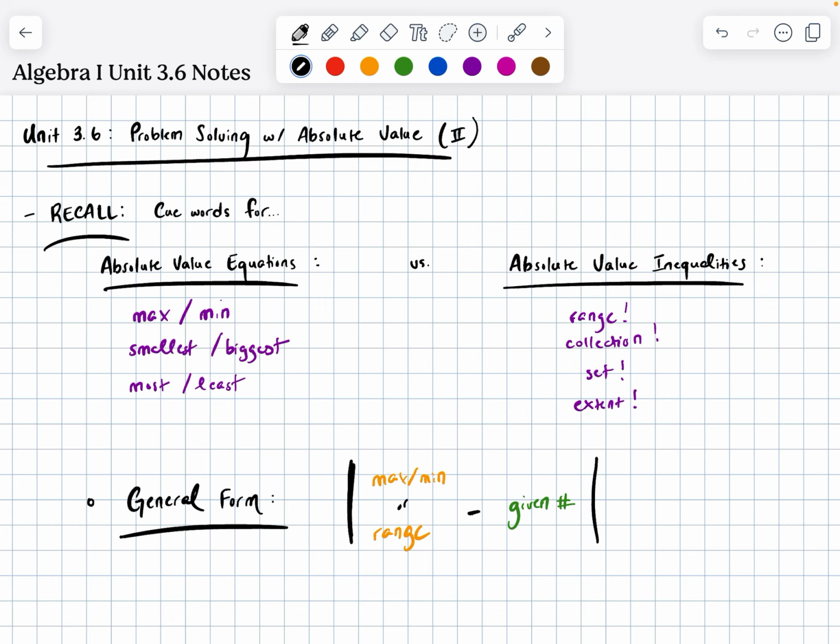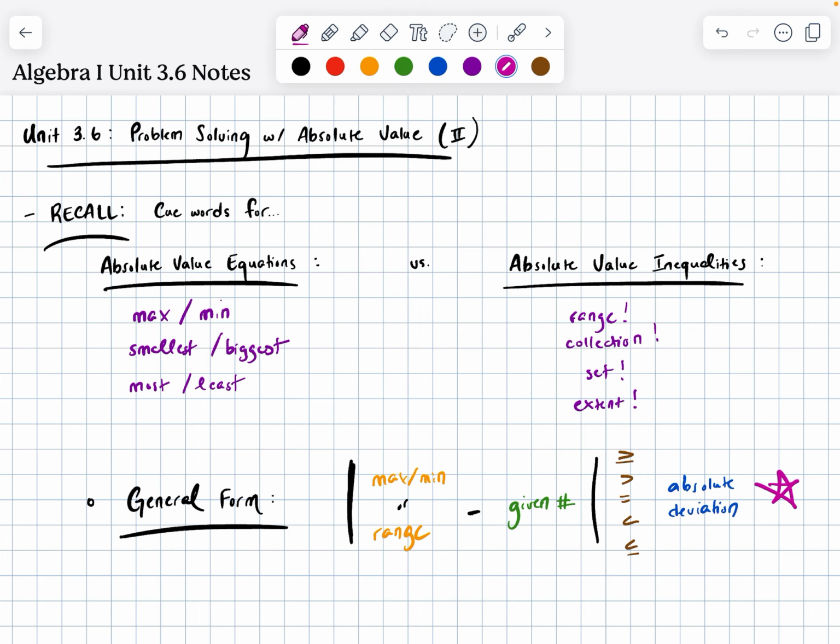Maybe it's an average, maybe it's just something I'm shooting for. Then I take either my equal sign or my greater than or equal to, my less than or my less than or equal to, whichever one suits the context of my problem. And on the other side, I write my absolute deviation.